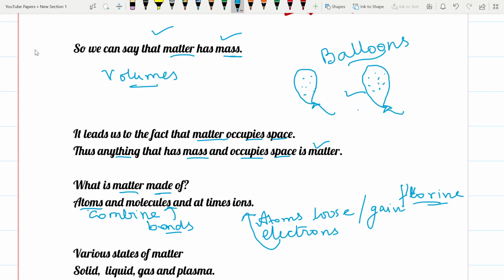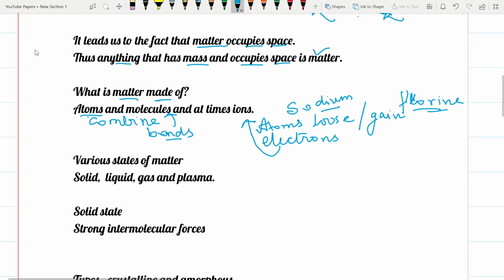Atoms can lose electrons, as in the case of sodium. Sodium is a metal, it can easily lose an electron to form cations. So ion formation can take place from atoms when they are either gaining or losing electrons.